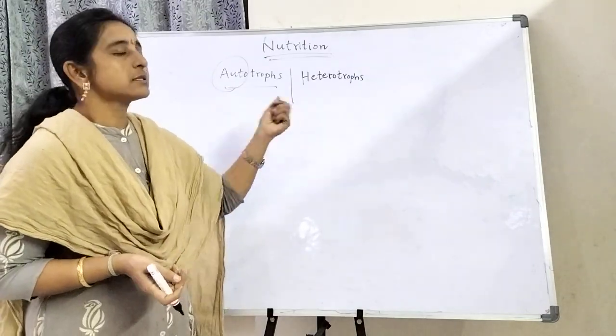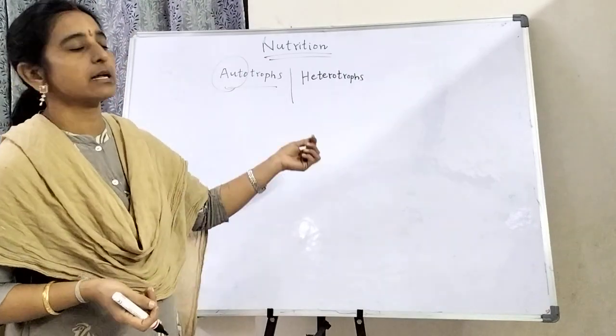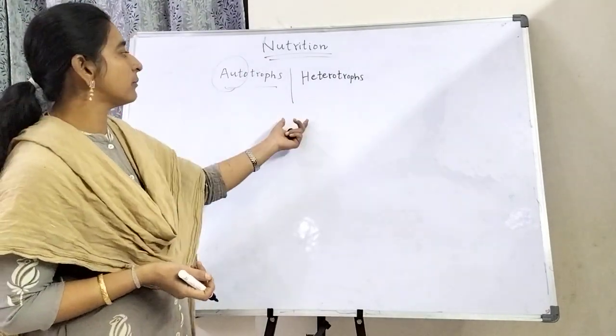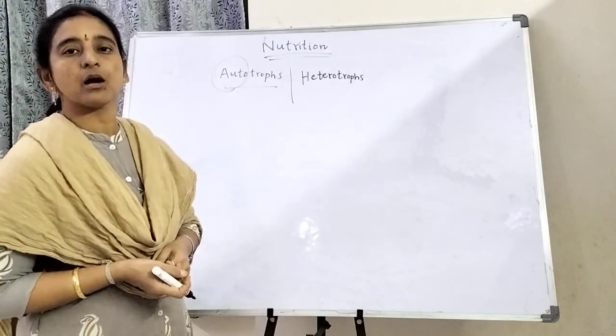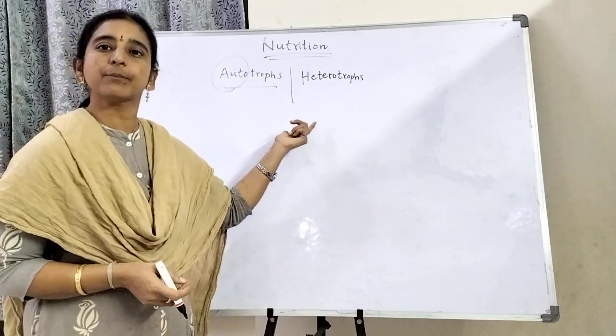Next, there is also cuscuta. Cuscuta is one type of plant, the dodder plant. This cuscuta is a parasitic plant.